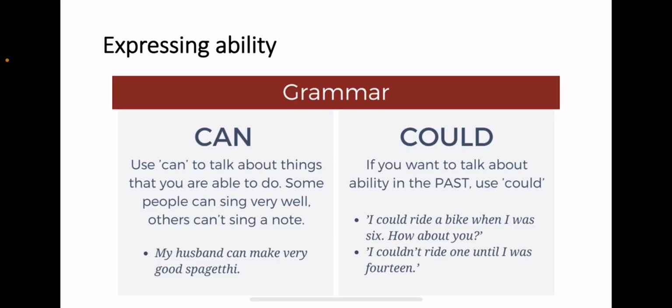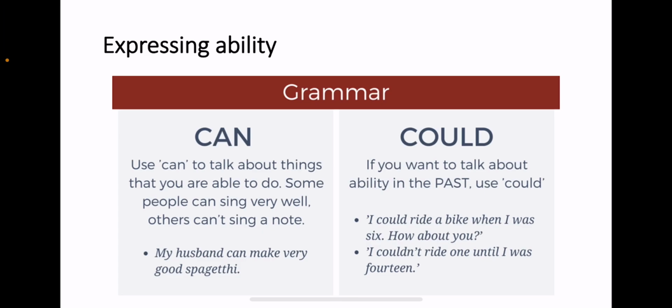You have practiced this before. So we use can to talk about things that you are able or you have the ability to do. Some people can sing very well, others can't sing a note. Some people can speak different languages, some others can't speak more than one language. We have an example there. The example says, my husband can make very good spaghetti. Right? Can.